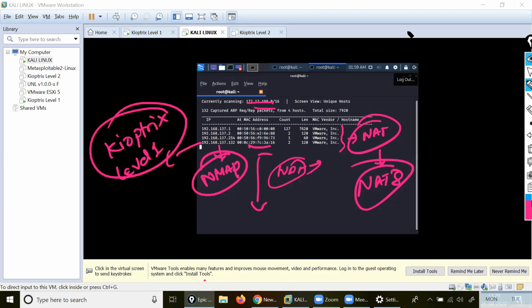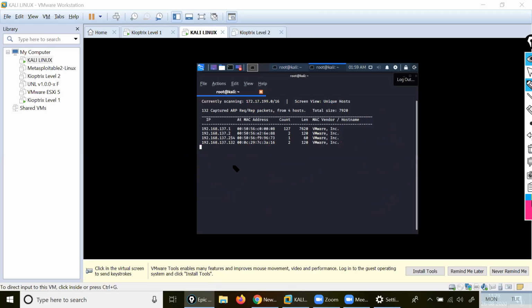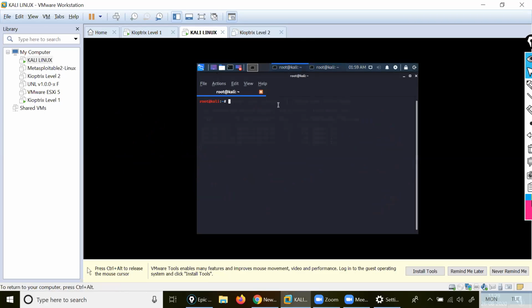For that, let's come here and do this part. Let me show you. I will open another root terminal here, and inside that I will write the command nmap.